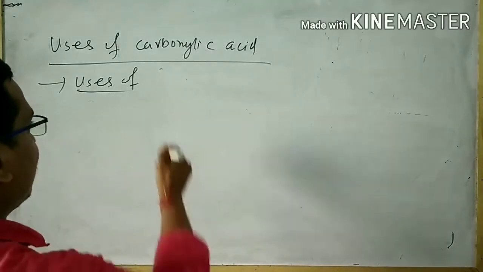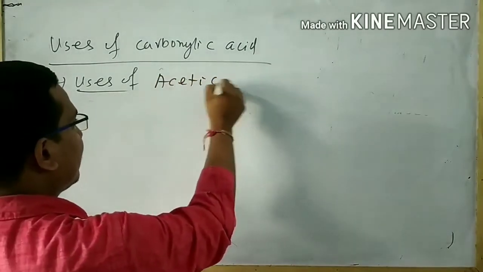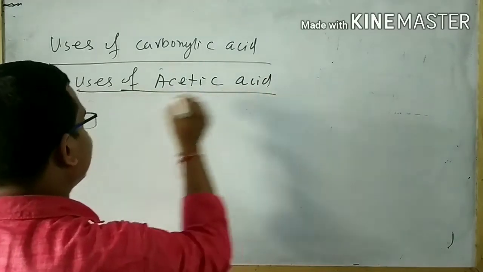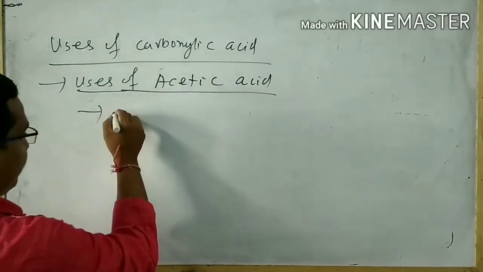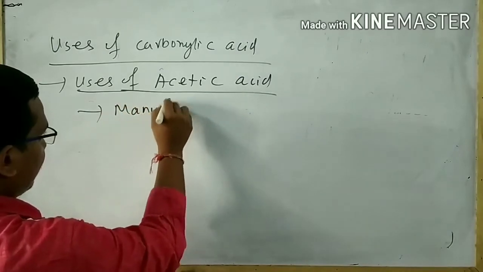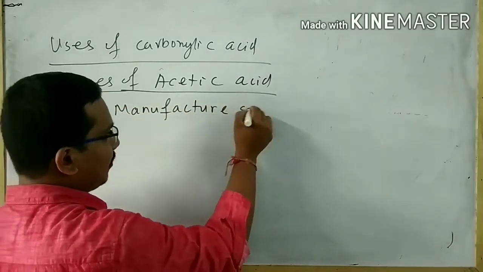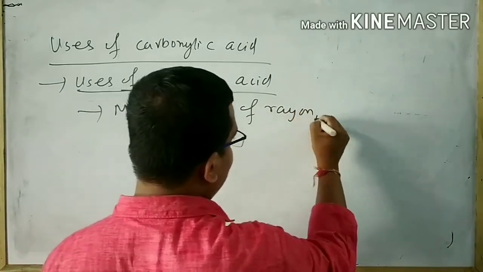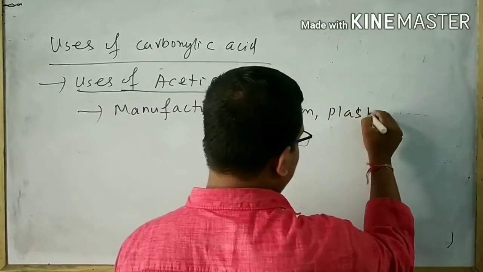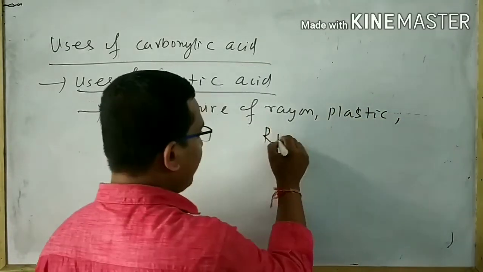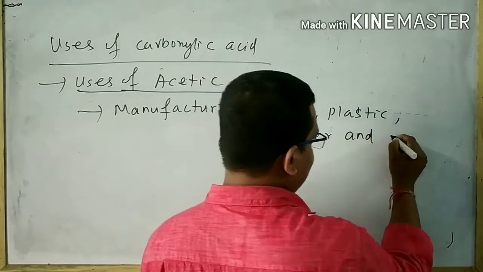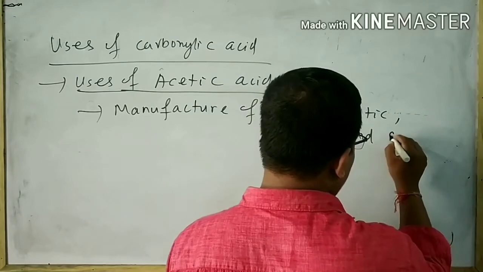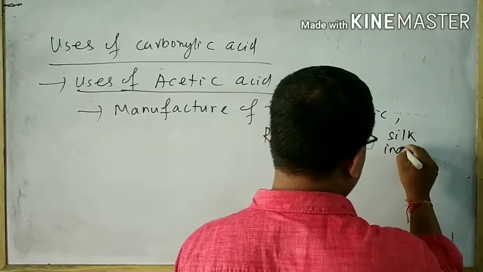Next I will discuss the uses of acetic acid. First point is it is used for the manufacture of rayon, plastic, rubber, and used in the silk industry.